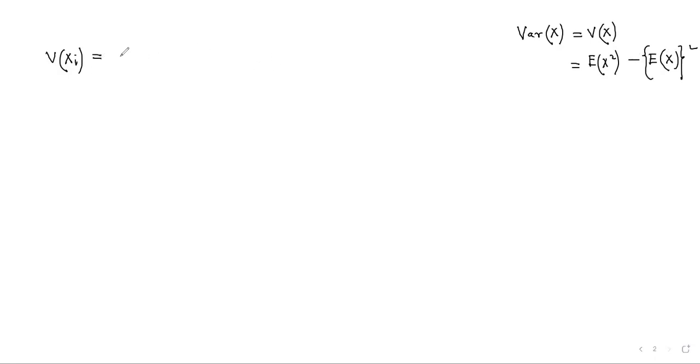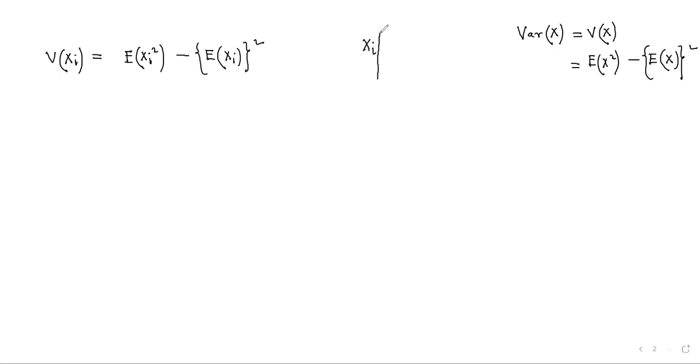According to this structure of the formula, we can write the variance of xi as the expectation of xi square minus the expectation of xi whole square. What do we need to find right now? We need to find the expectation of xi square.